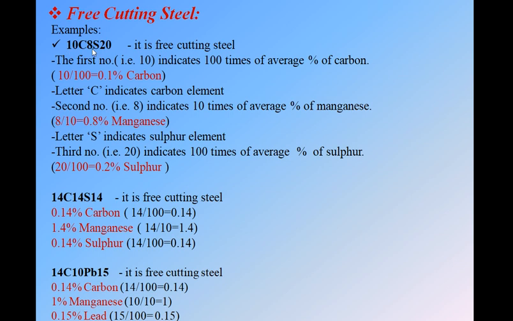So this type of combination will be a free cutting steel. Divide the first number by 100, you get the actual carbon content. Divide the second number by 10, you get the manganese content. And divide the third number by 100, it may be sulfur or lead, you get the sulfur content or lead content.